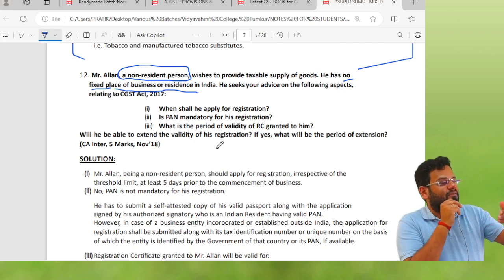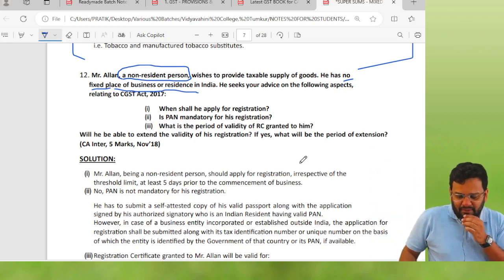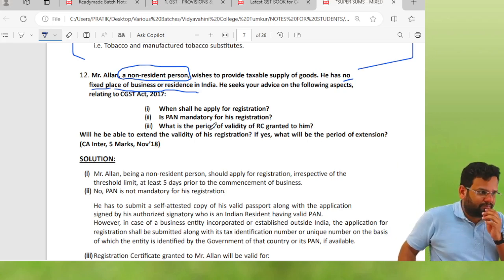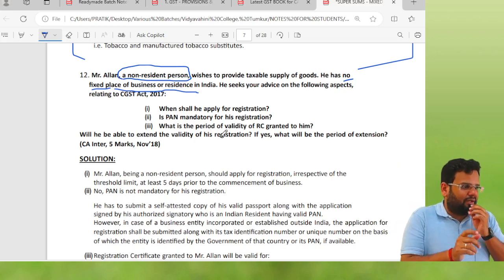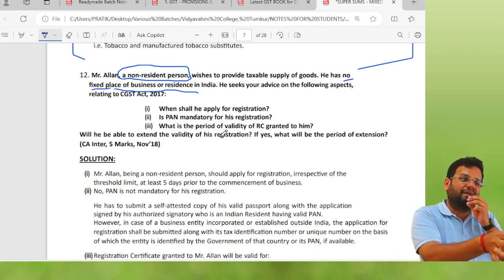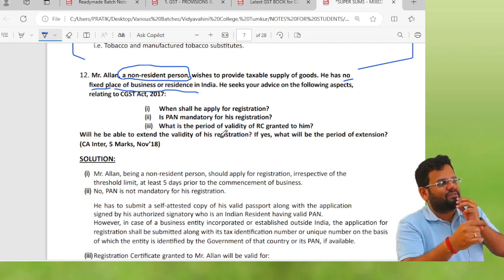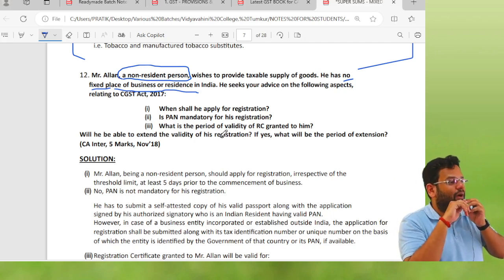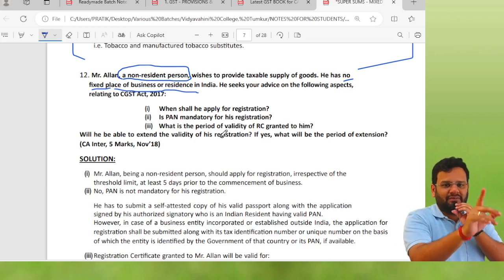An NRTP can take registration on the basis of any other documents as may be prescribed. And what is the period of validity of the registration certificate granted to him? The registration certificate will be valid for the number of days for which he has made application, or 90 days, whichever is lower.